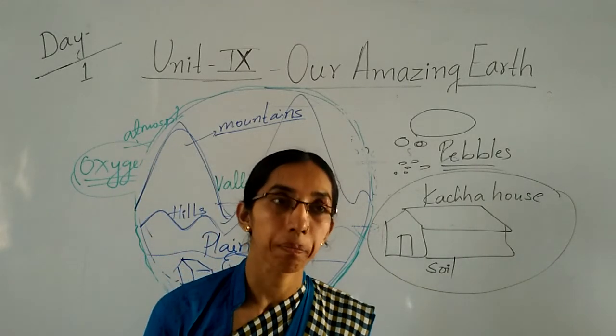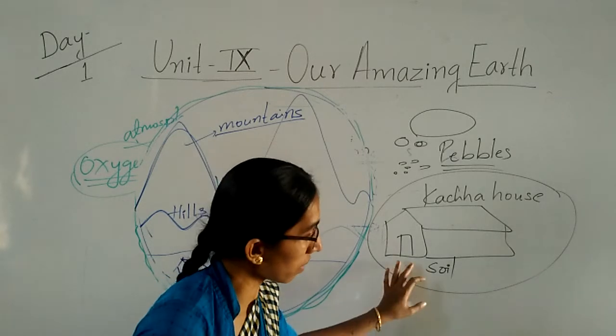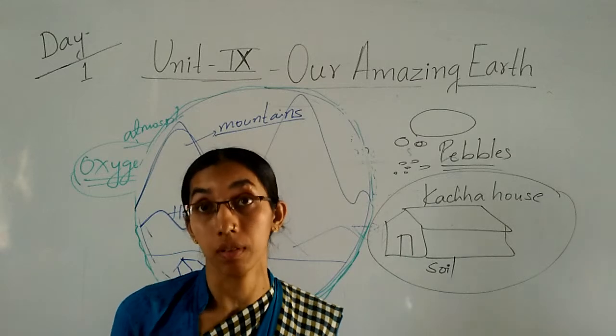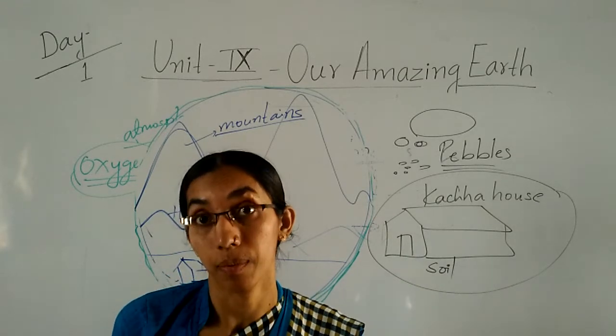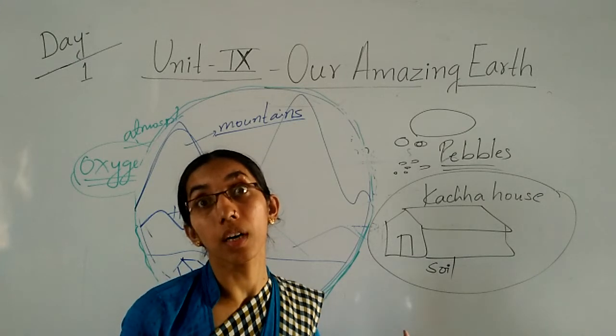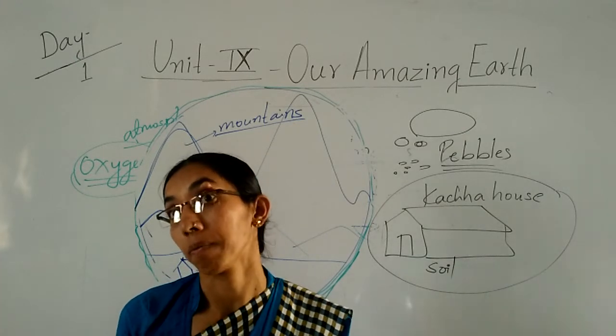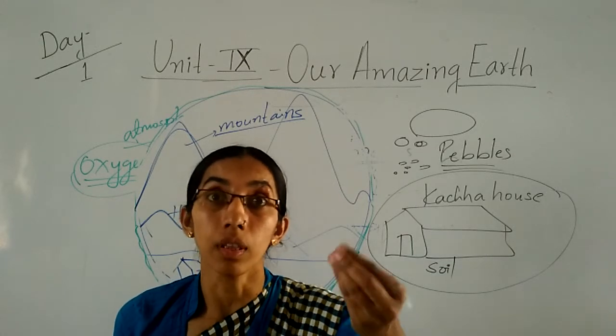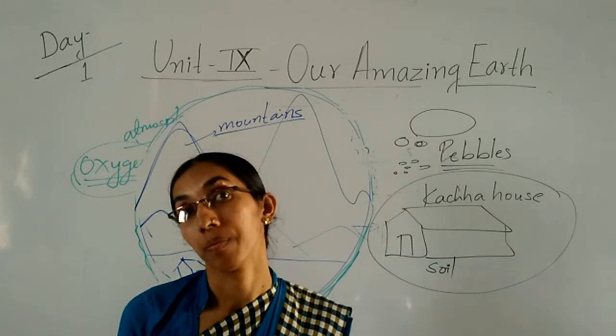Okay, children. Not only the house, mud is used for various purposes in agriculture. The crops depend upon the soil only, because all the crops won't grow in the same soil.